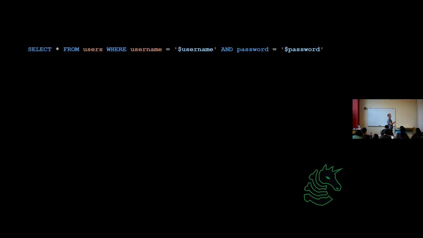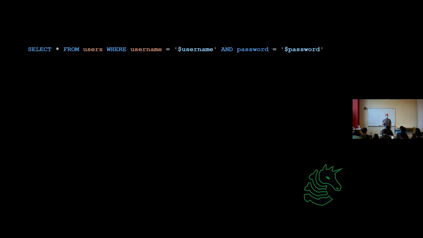So now it's time to get a little bit clever. We have our SQL query here, which we've seen a lot: select all the entries from our user table where the username is the supplied username and the password is the supplied password. Can anybody think of a username which would make this misbehave in any way? Let's think of some examples. If I put a long string in, maybe that would be bad. If I put no string in, what would the resulting query look like?